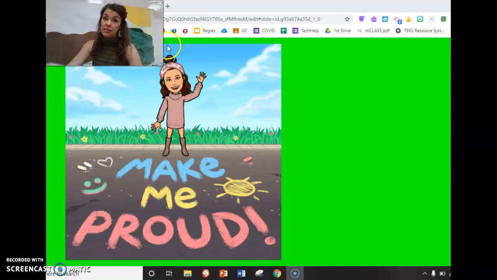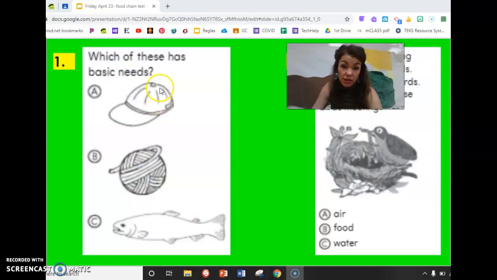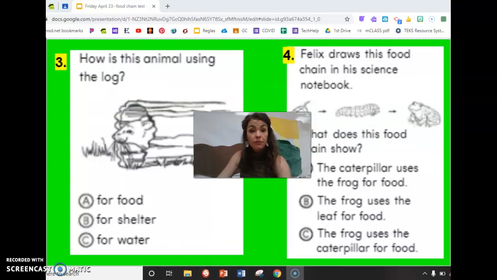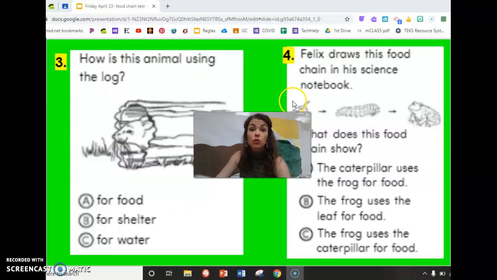Now that we have practiced our food chains and reviewed our vocabulary, it is your turn to make me proud. I know you know this food chain stuff. Take your time, close your eyes, and do your best. The most important thing is that you understand the questions. Here we have our questions. You'll see 1 and 2, 3 and 4, 5 and 6. These are here for you in your Google Slides.